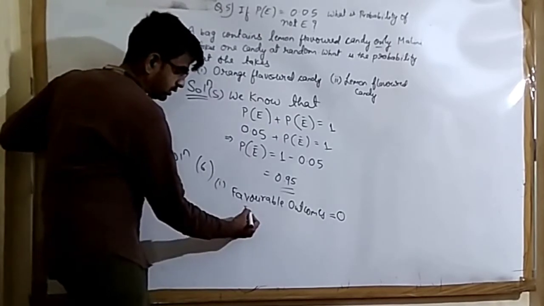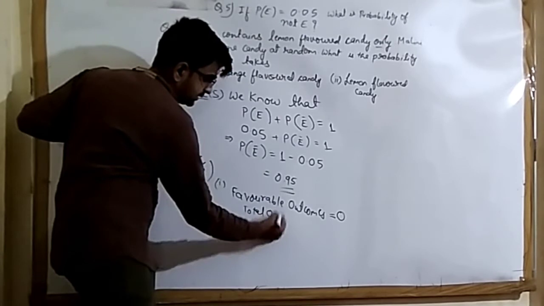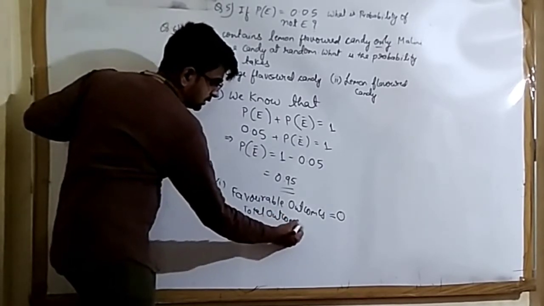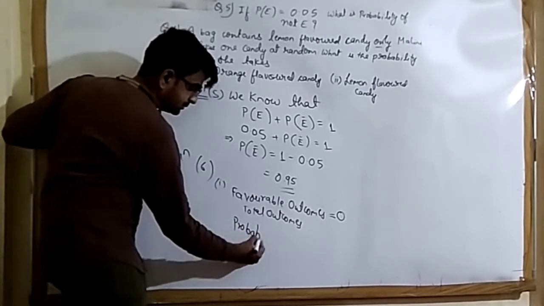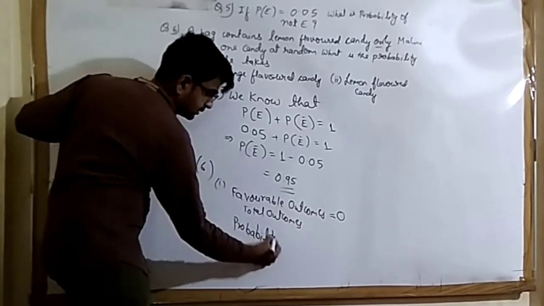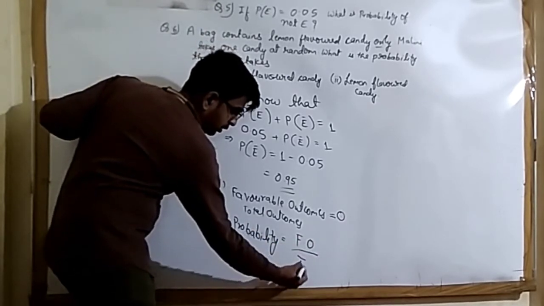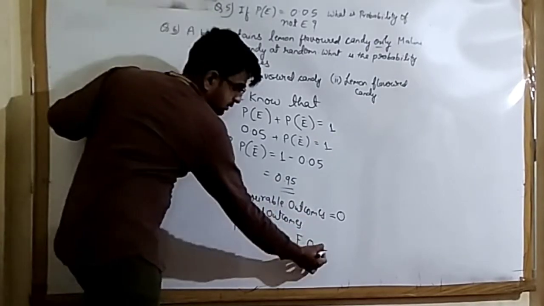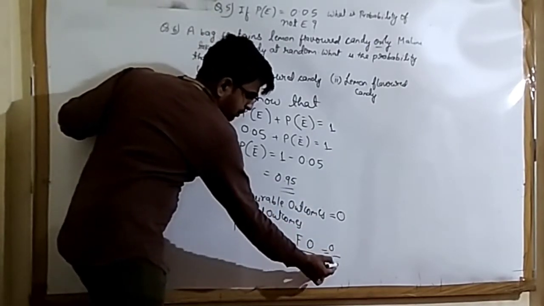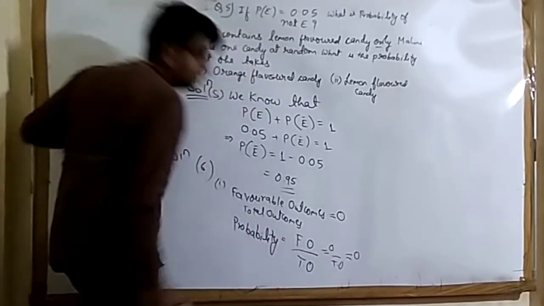And total outcomes, whatever it is. Now, we know the formula of probability. Probability is favorable outcomes upon total outcomes. Now see, favorable outcomes are 0, so 0 upon anything will be 0.